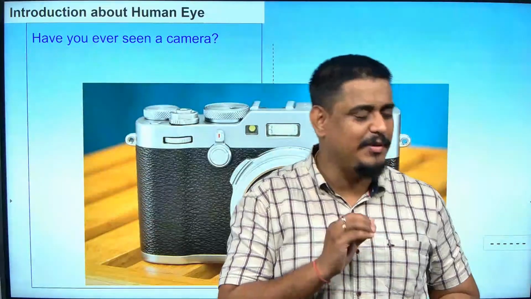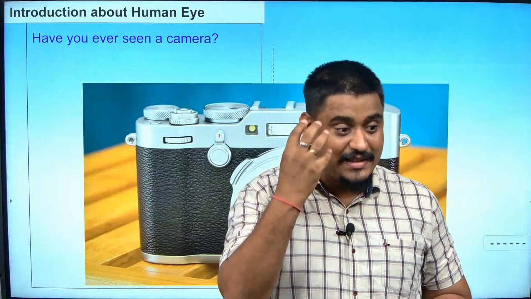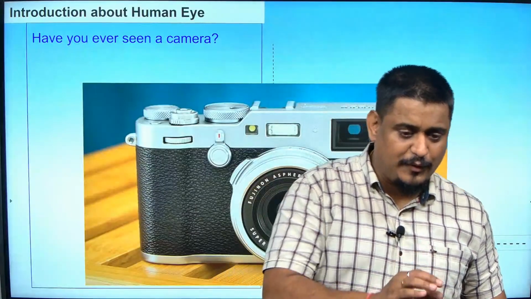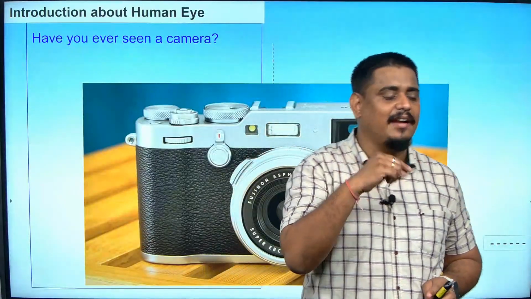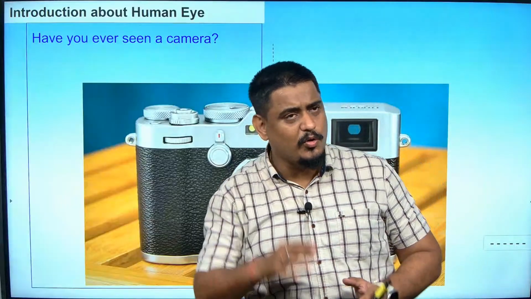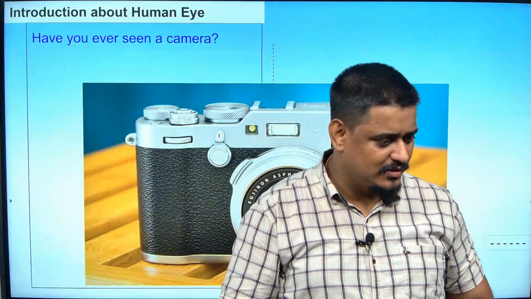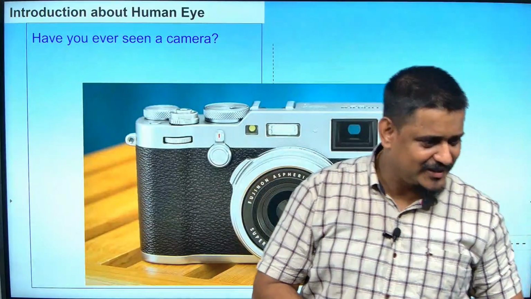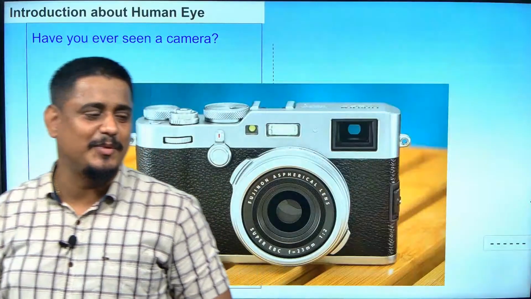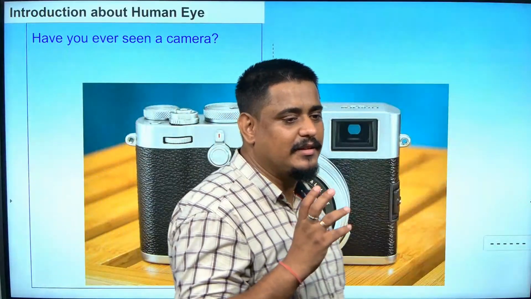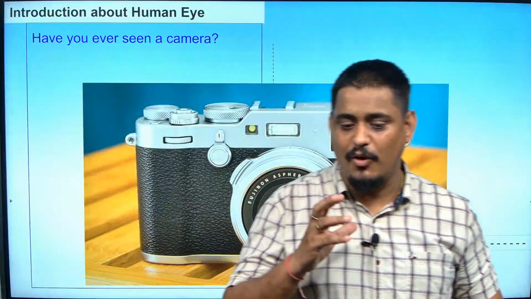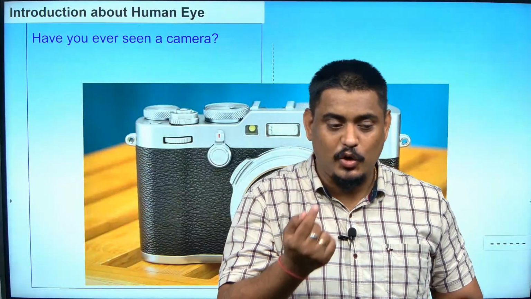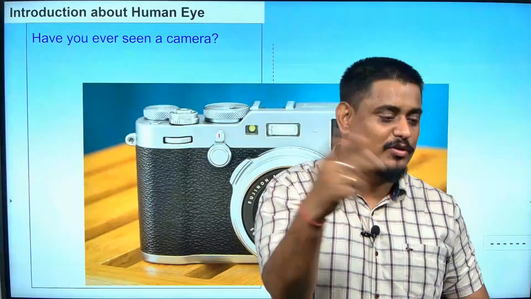You said the image formed in the eye will be real and inverted. Am I right? You said no. If his image in my eye is real and inverted, why is he not looking inverted to me? Sir, because our brain will correct the image. What is the answer? Good, good, Pritham. Because our brain has the capability of immediately doing the correction. It will take 1/10 seconds for our brain to correct and once again make him look straight in my eye.